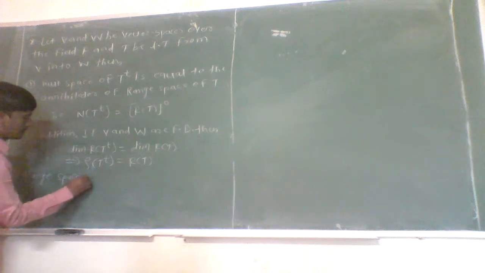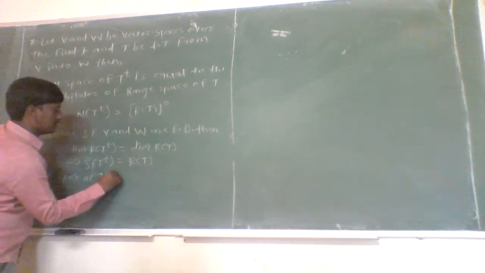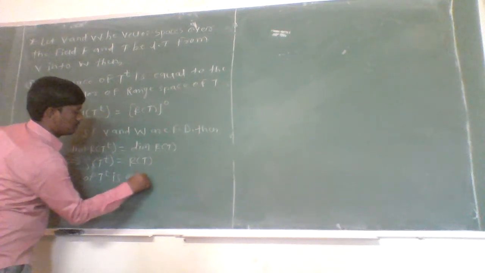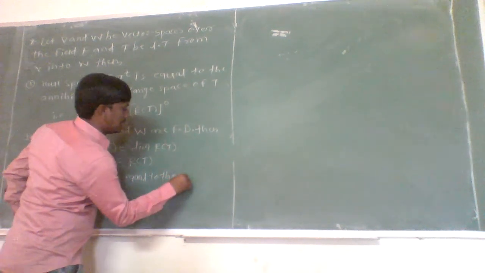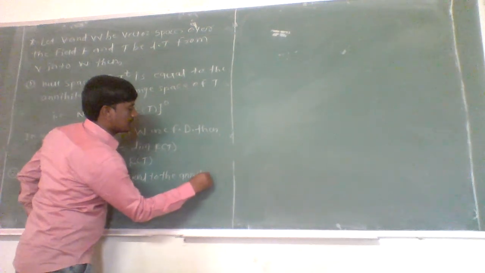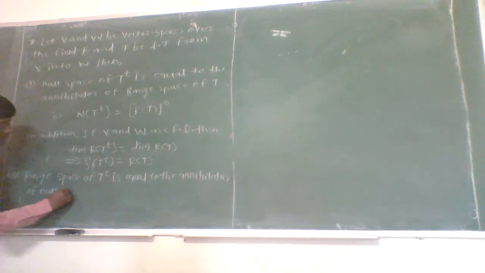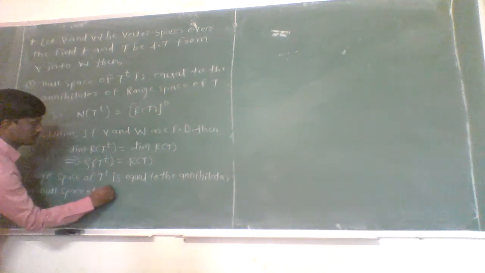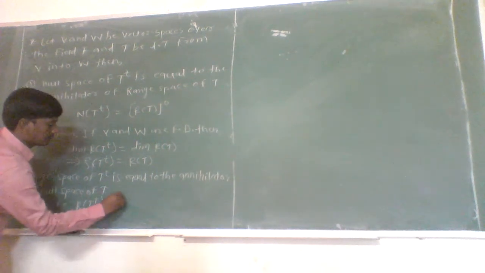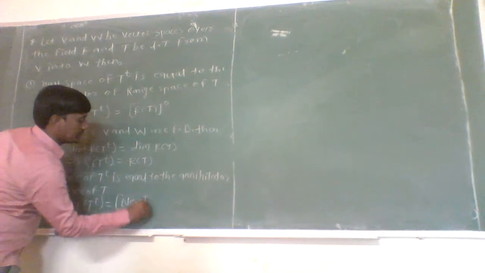And in the second condition, the range space of T^t is equal to the annihilator of the null space of T. That is, the range space of T^t is equal to the null space of T and its annihilator.